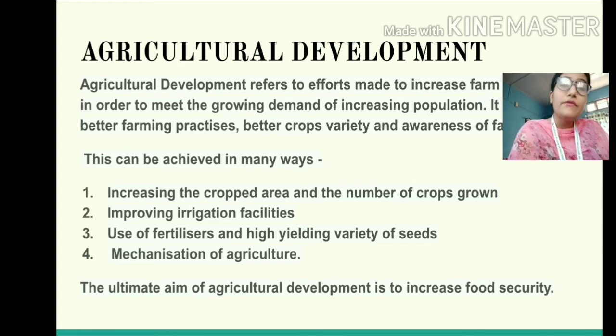There are different facilities available nowadays: irrigation pumps, and drip systems. With all of these, agricultural fields can be watered such that the farmers no longer have to wait till monsoon. Okay, then number three, use of fertilizers and high yielding variety of seeds.